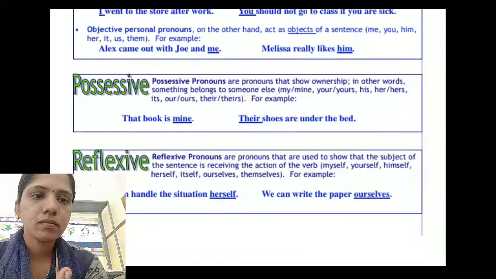She can handle the situation herself. Here herself is the example for reflexive pronoun. We can write the paper ourselves. Here ourselves is the example for reflexive pronouns. I hope you understand.